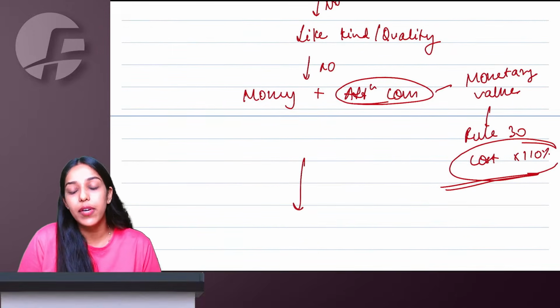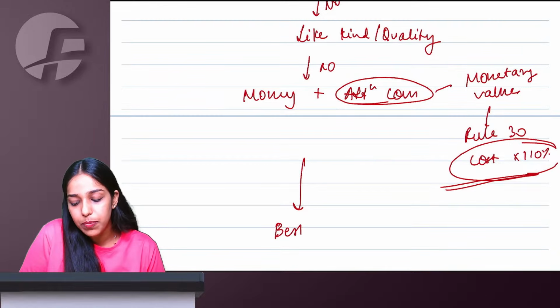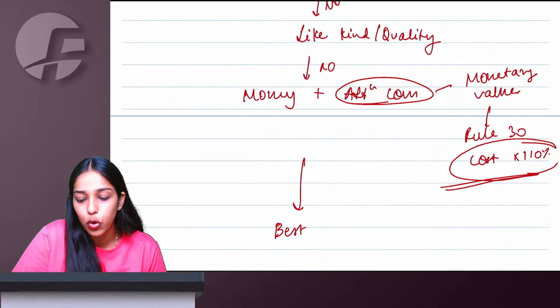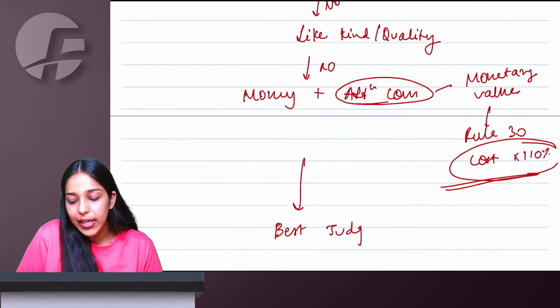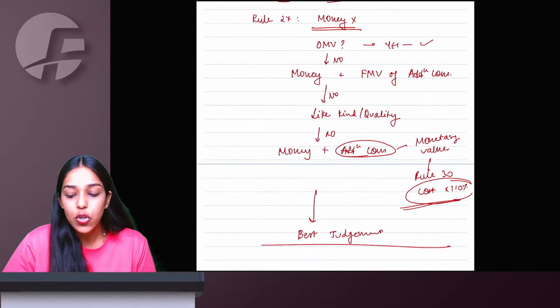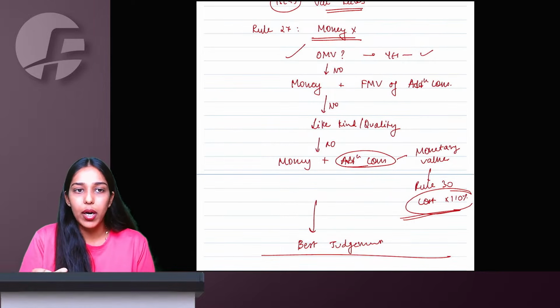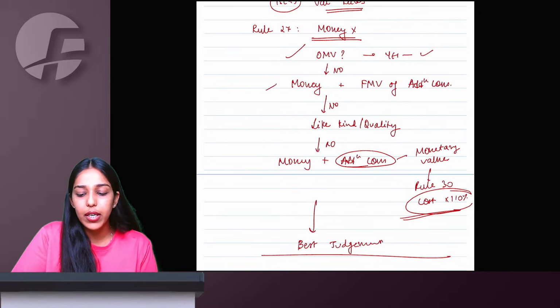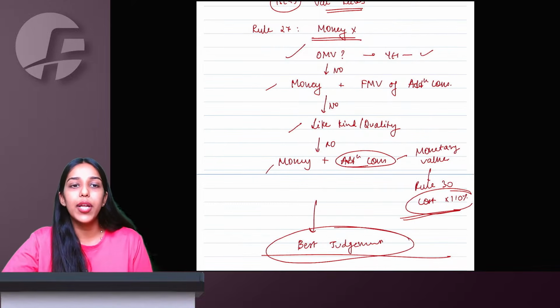Even if this is not available, then the last option is, as per best judgment, whatever feels appropriate, keeping the rules in mind, you will accept that as your value of supply. So simple. Whatever you have given, open market value. Not available, whatever you received. Not available, whatever you gave, like kind quality. Not available, whatever you received. And the last option is to take best judgment.